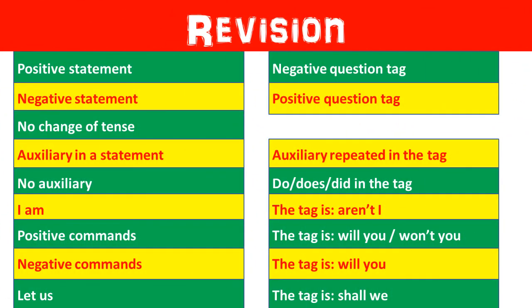Now, let us quickly revise whatever we have studied about question tags till now. With positive statement, we use negative question tag. With negative statement, we use positive question tag. And no change of tenses. Then auxiliary in a statement, then auxiliary is repeated in the tag. If there's no auxiliary, we use do, does, did in the tag. And with I am, we use the tag aren't I. With positive commands, we can use will you or won't you. With negative commands, we will use will you. With let's, we use shall we.